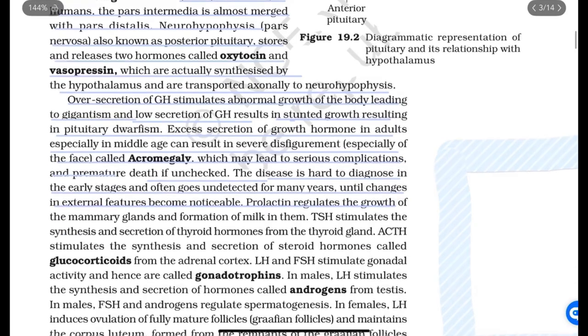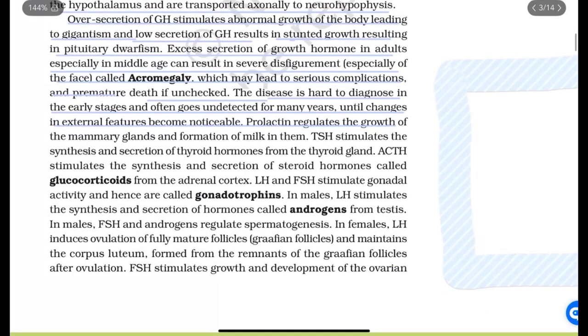Prolactin regulates the growth of mammary glands and formation of milk in them. TSH stimulates the synthesis and secretion of thyroid hormone from the thyroid gland. ACTH stimulates the synthesis and secretion of steroid hormones called glucocorticoids from the adrenal cortex.